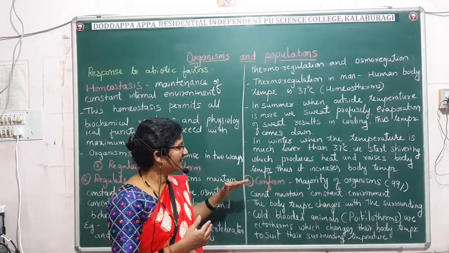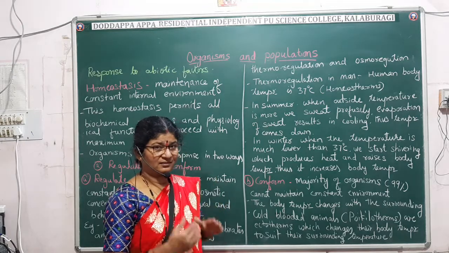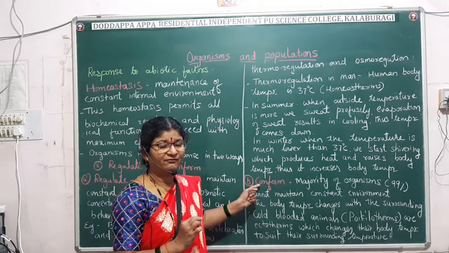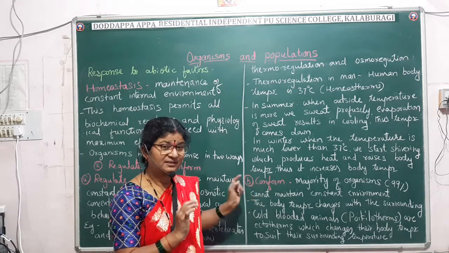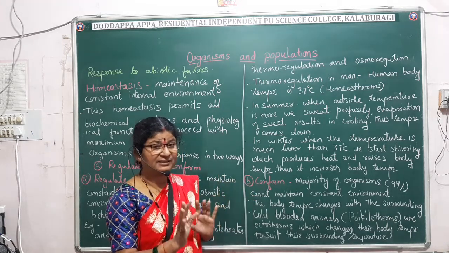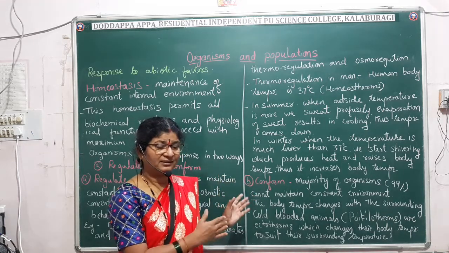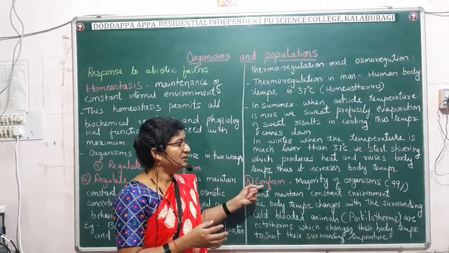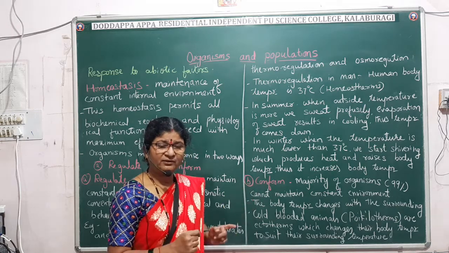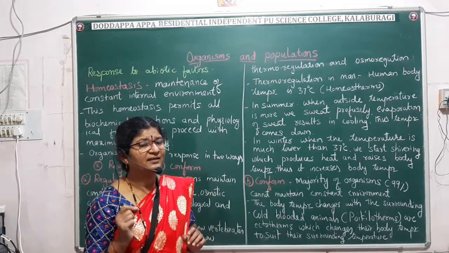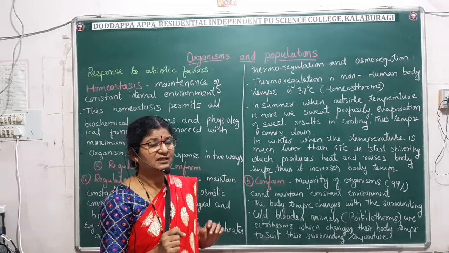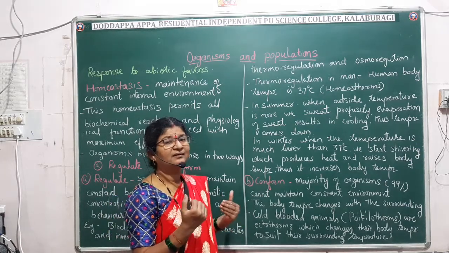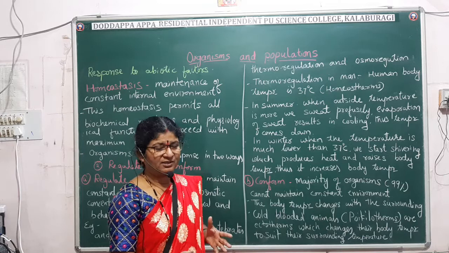Now let us go to the next method, that is conform. The meaning itself says confirm whether it is right or wrong, whether it is correct or not, like that. Here, nearly 99% of the organisms don't have the capacity of regulating their thermoregulation, or you can say osmotic regulation.